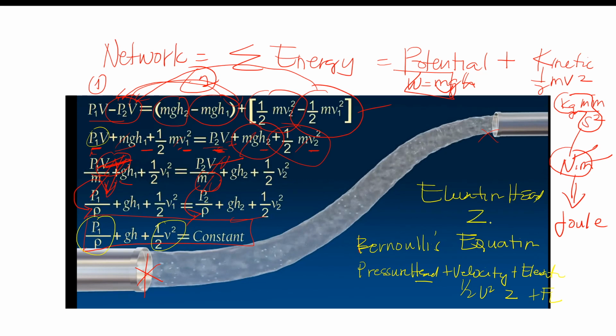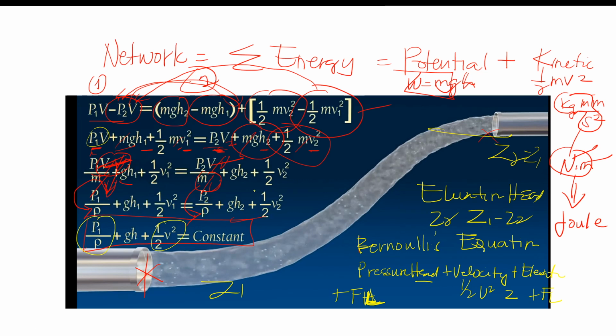So, Z. Halimbawa, Z1 minus Z2 or Z2 minus Z1. Kung mas mataas to, halimbawa, Z2. Ito, Z1. O, edi mas mataas, no? Z2 minus Z1. Then, plus friction head or friction head loss. Yan, friction, no? Frictional losses. Okay? So, yun yung bumubuo sa Bernoulli's equation.